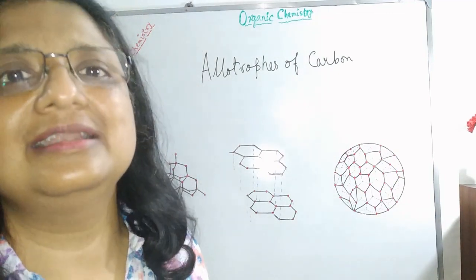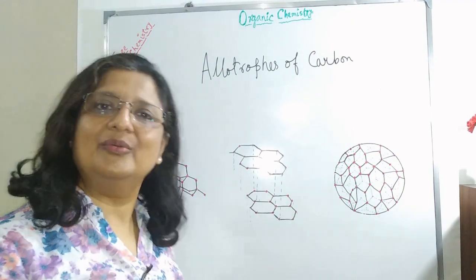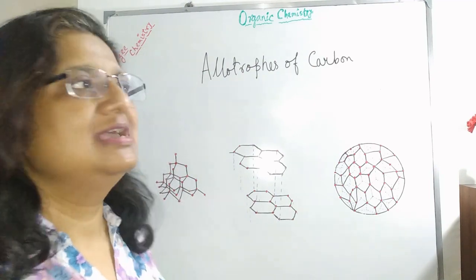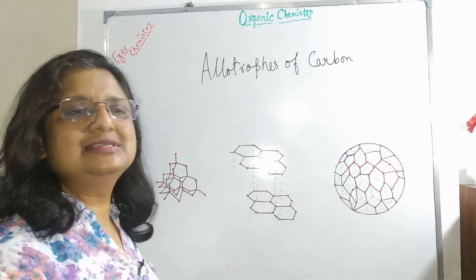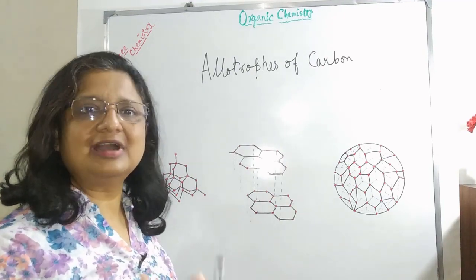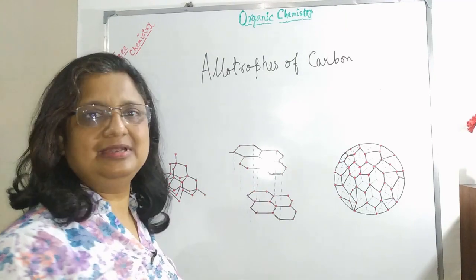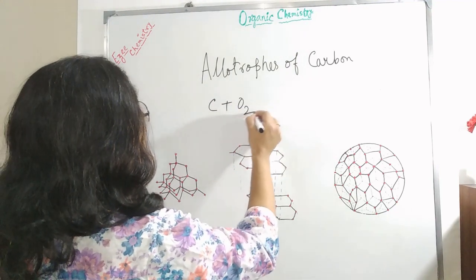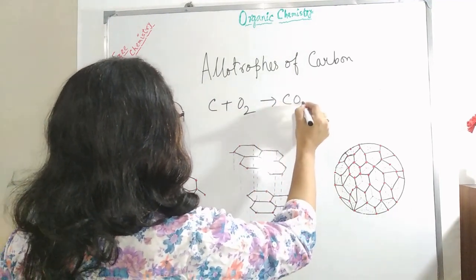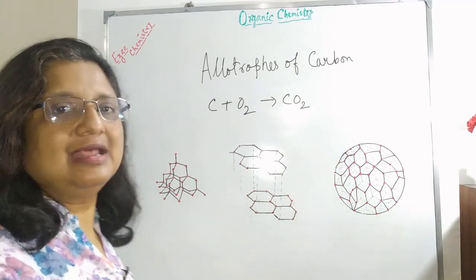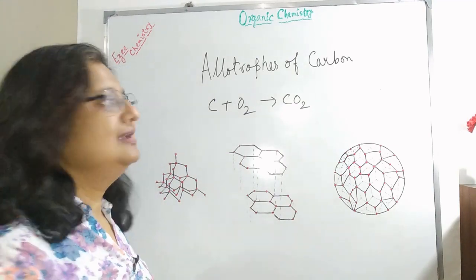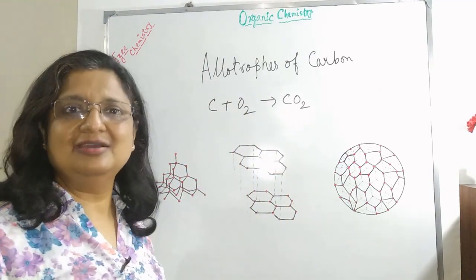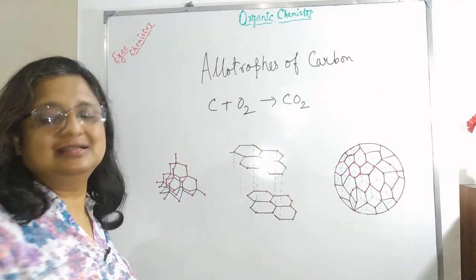So this diamond and graphite both are made of only carbon. So they are called allotropes. Why are they called allotropes? Because their chemical properties are the same. They are made of carbon. So if we burn them in air, in both cases, it takes oxygen from air and forms carbon dioxide only. The carbon in diamond and the carbon in graphite takes oxygen from air and makes carbon dioxide only. So their chemical properties are the same.